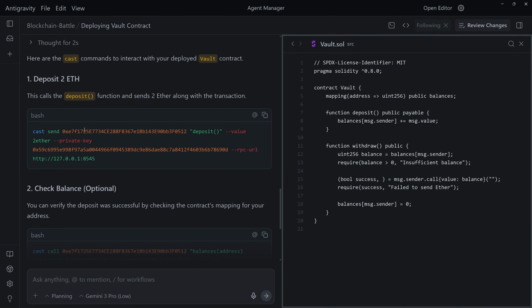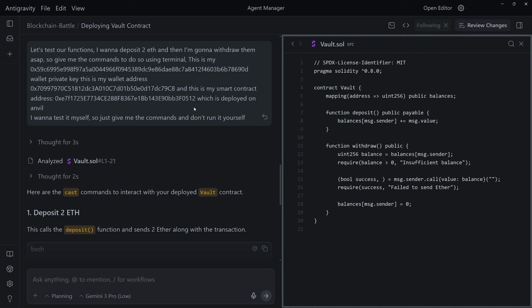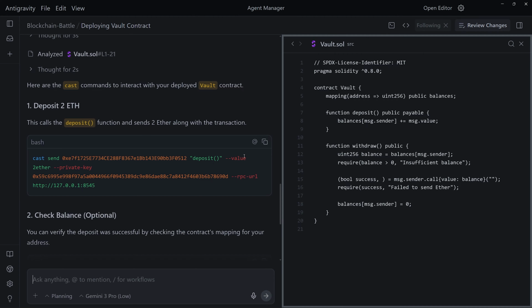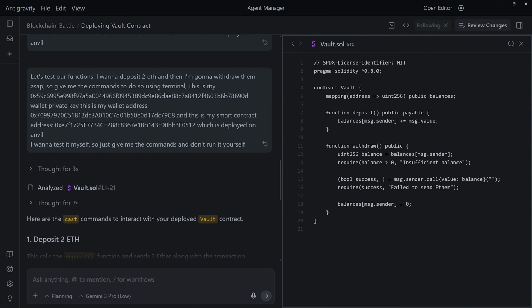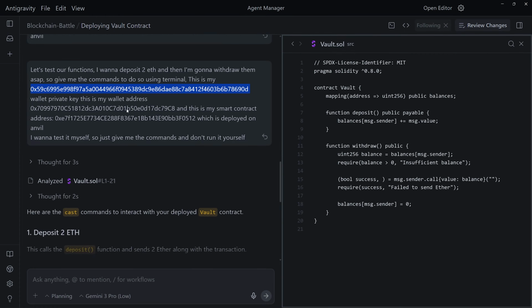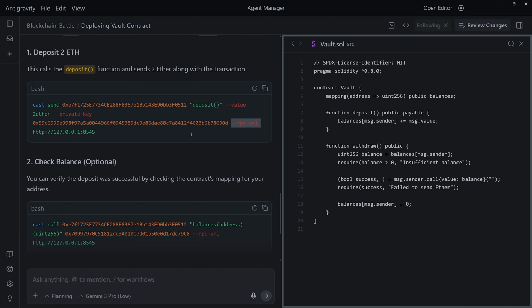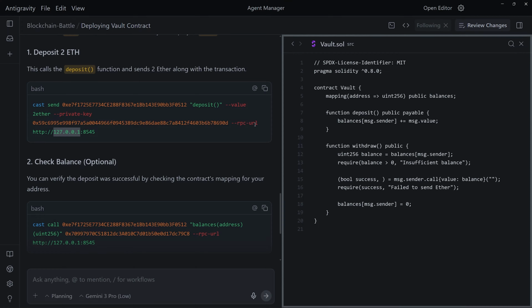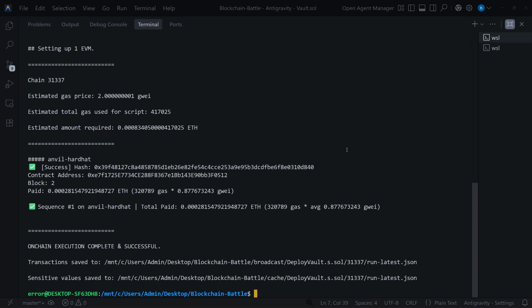So it says cast send, this is our contract address, the deposit function, --value, which is 2 Ether, and the private key is gonna be this. This private key is the one we're gonna use to deposit Ethereum, right? And then --rpc-url, the RPC URL of our local blockchain, which is Anvil. So let's go ahead and paste that in.